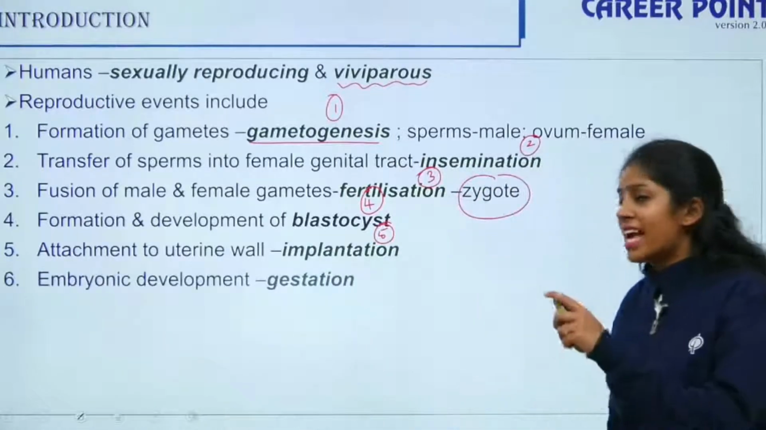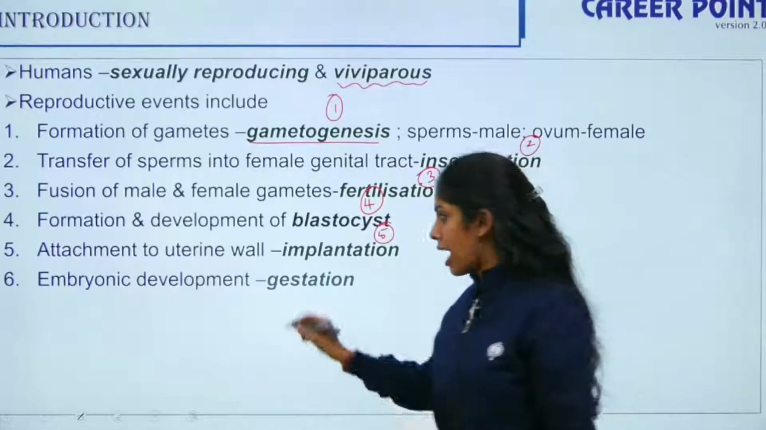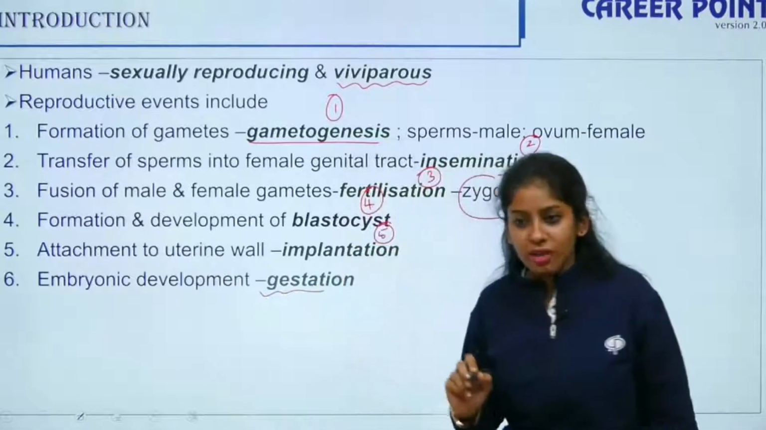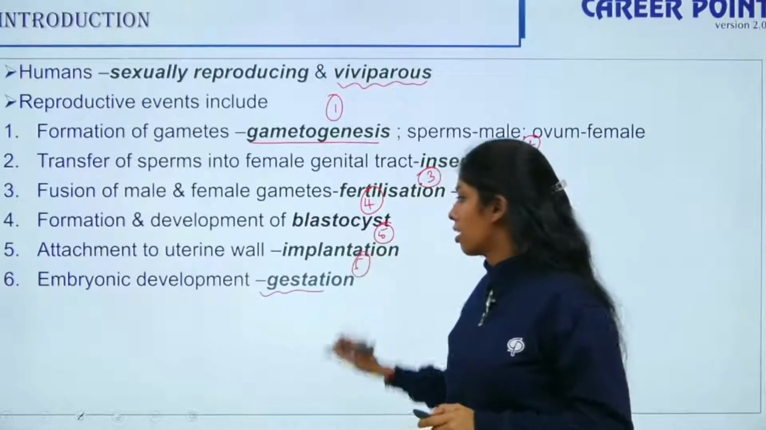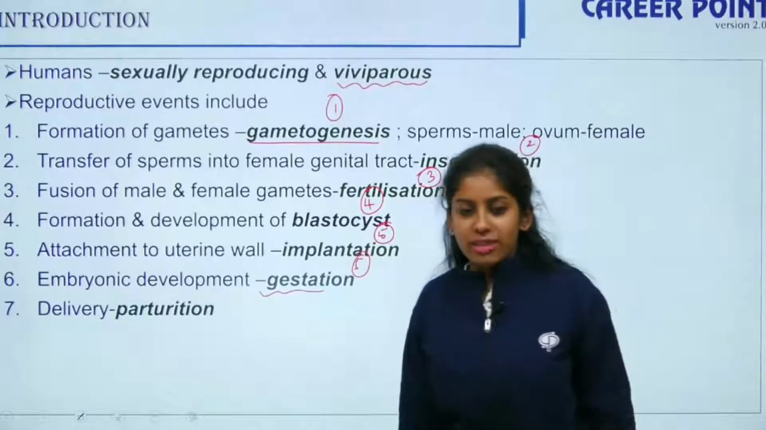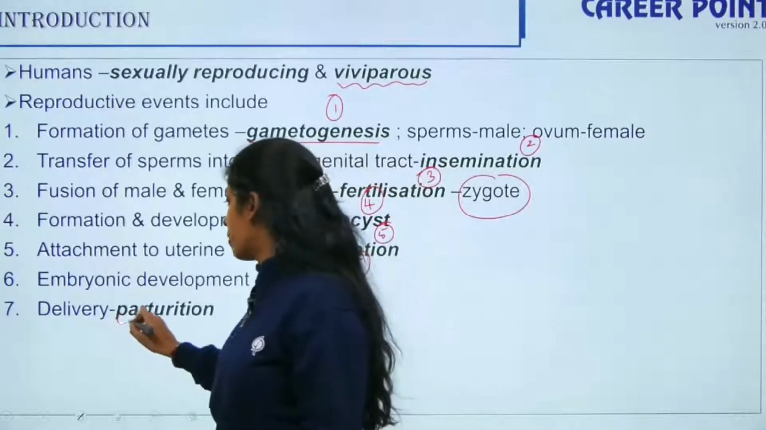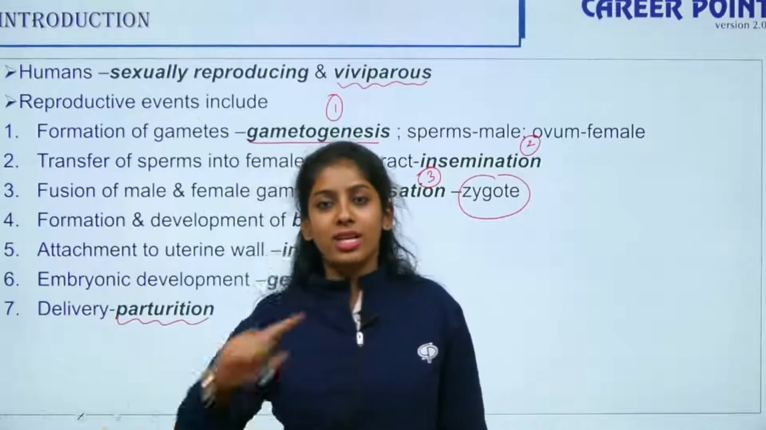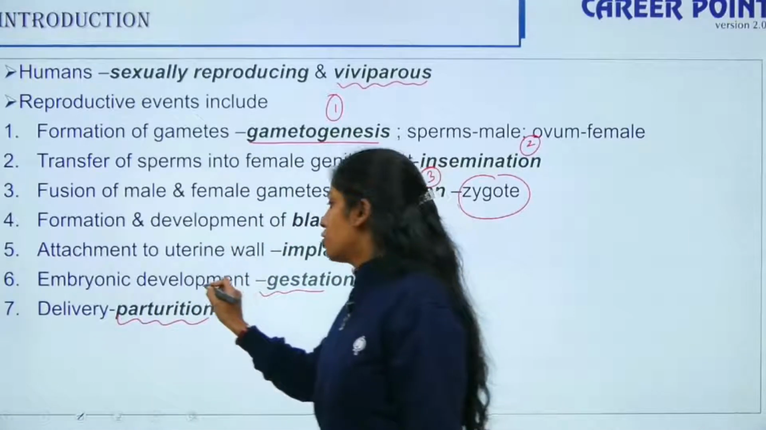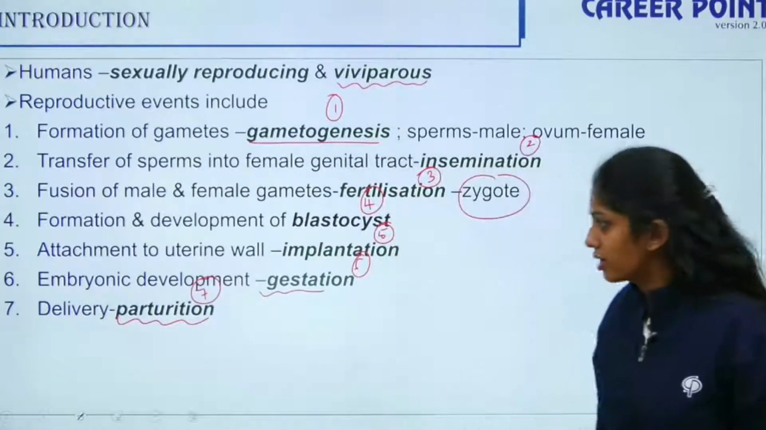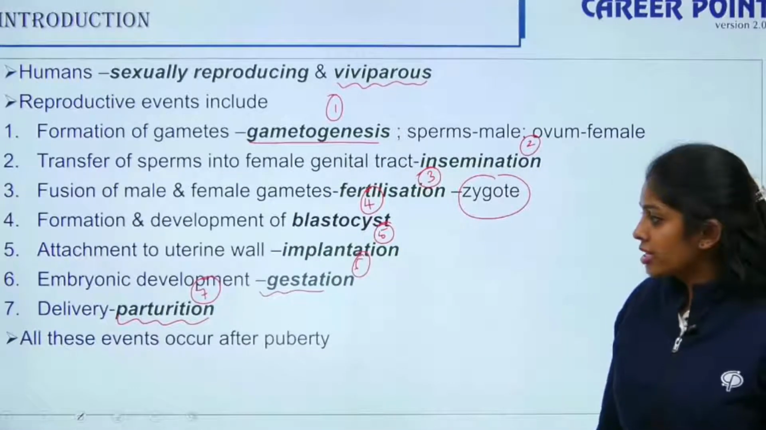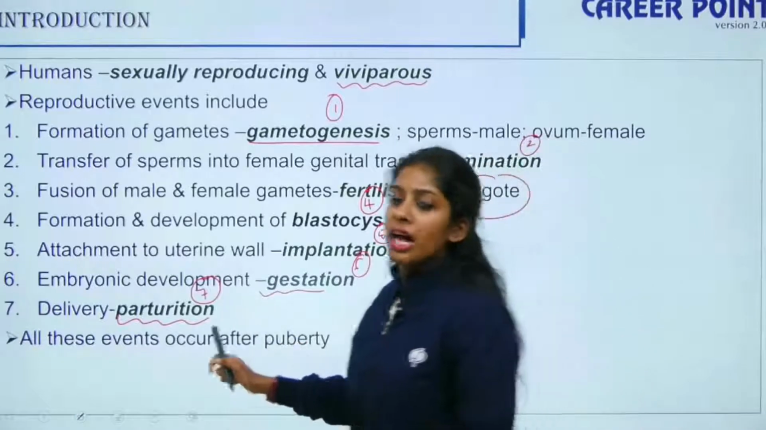Then you have the embryonic development happening. This is for a period of 9 months and is known as the gestation period. So this is step number 6. Further, you have delivery of the child outside the human body when the development is complete. That is called parturition, or child delivery, or childbirth. So these are the 7 points, but all these events occur after puberty.